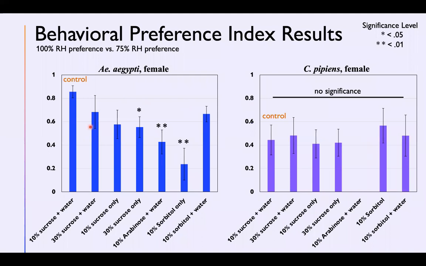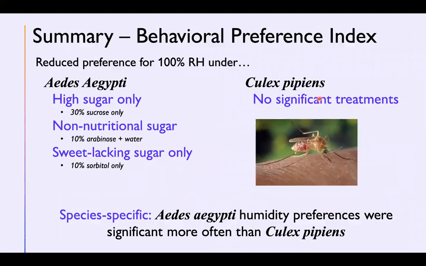The bars represent the calculated PIs, showing the mosquito's preference for the 100% humidity jar over the 75%. The PI t-tests showed that for Aedes, the 30% sucrose only, 10% arabinose with water, and 10% sorbitol only conditions were significant. Comparatively, none of the sugar treatments were significant for Culex. The behavioral PI results were similar to the avidity results in that they were species specific. Aedes humidity preferences were significant under more treatments than what was observed for Culex.